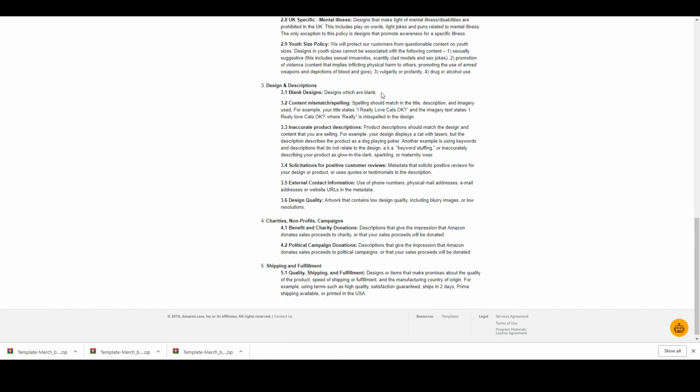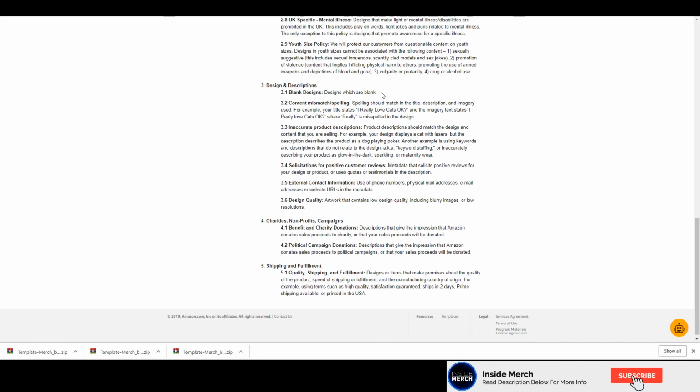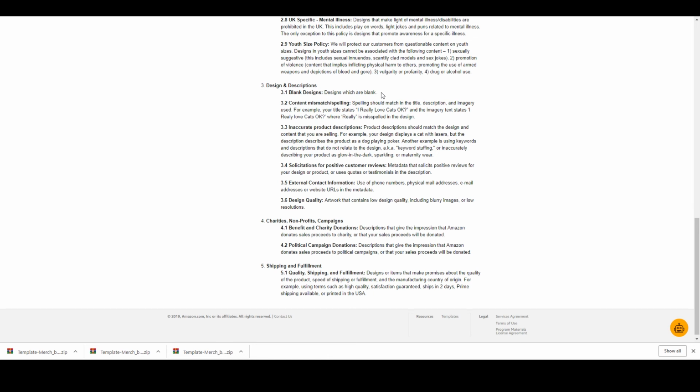You also don't want to be keyword stuffing in your description. This is where you put keywords that don't have any real relevance to the product, or the way that you're listing the keywords isn't very human-sounding, not in a way that a person would normally talk. You're just trying to put keywords in there to get it ranked on Amazon. You can't solicit positive reviews. You can't actually ask for reviews in your description or anywhere on your listing.